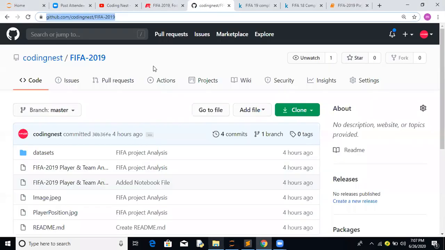Okay. For today's code, let me share it again. This is available under github.com/codingness/FIFA 2019. Let me share you the link.